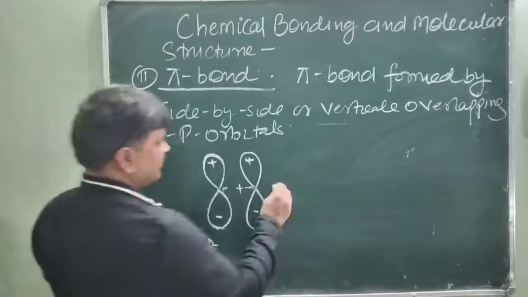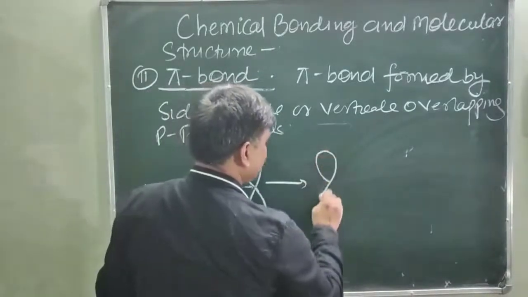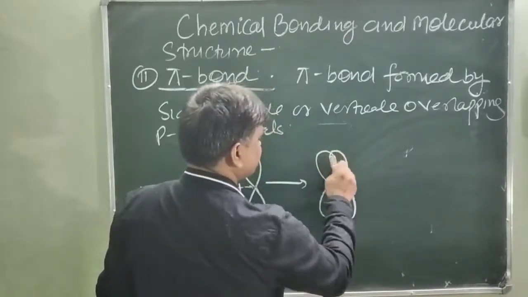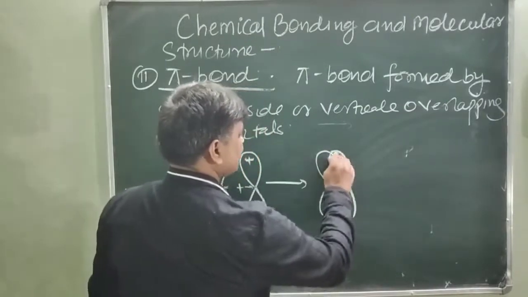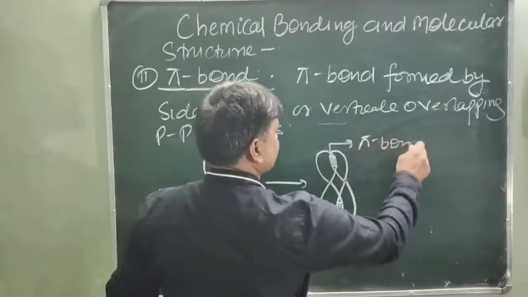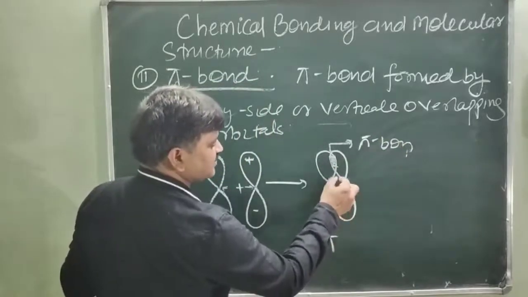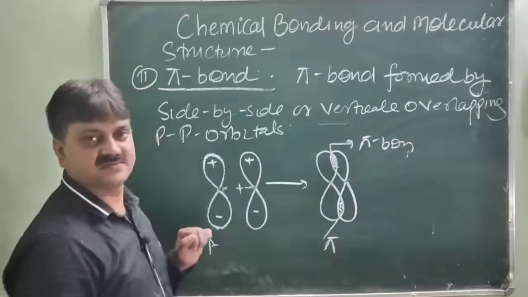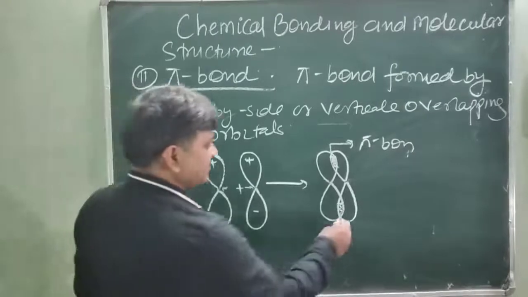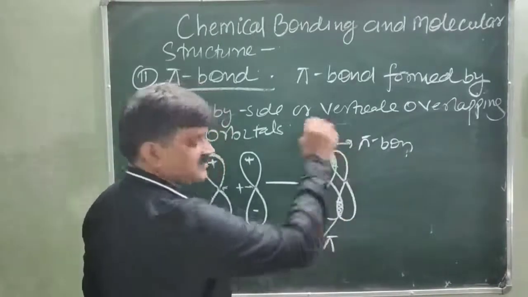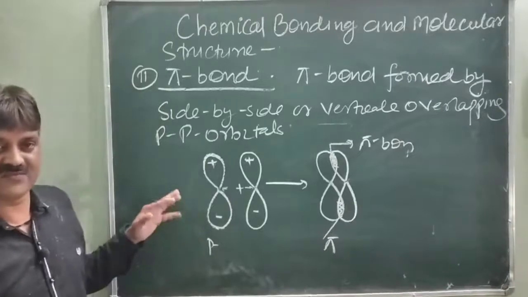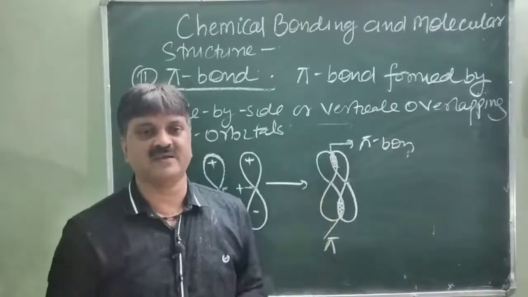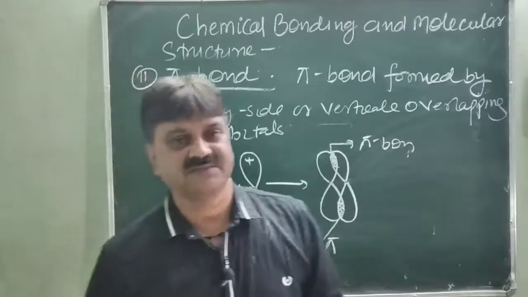So that is the formation of pi bond. This is pi bond, this is pi bond, here overlapping. This is pi bond. There is a very small extent of overlap, their internuclear axes have a gap, they are away, but only the lobes are meeting each other. So this is pp. Here is the formation of pi bond. Such type of overlapping of p orbitals, side by side, vertical overlapping, is called pi bond formation. Is it clear?